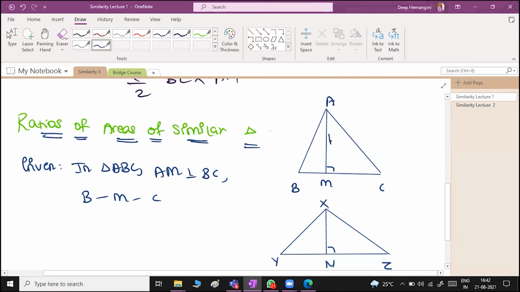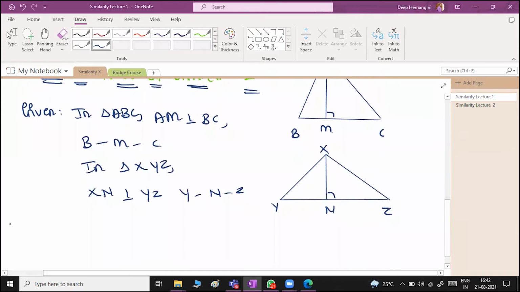This is height. Don't forget this is height. ठीक है? So you can write in triangle XYZ, XN is perpendicular to YZ and such that Y-N-Z. ठीक है? Now, basically what this theorem is asking me to prove. So this is my given part.